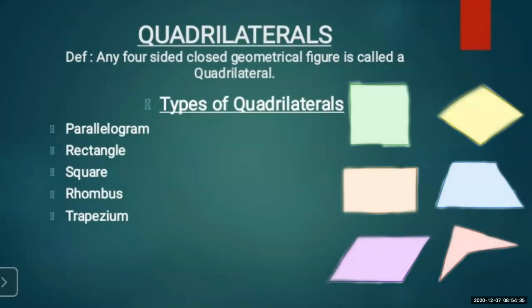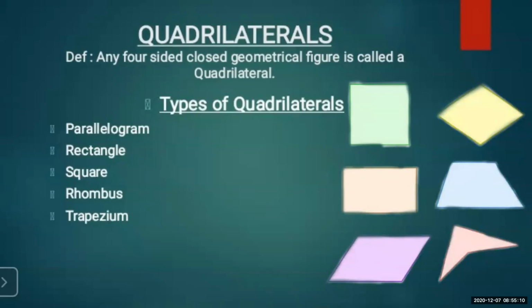And you can see over here the types of the quadrilateral. The first one is parallelogram, second rectangle, third square, fourth rhombus, and the last one is the trapezium. Now in this particular lesson, the quadrilateral is basically divided into two major parts. The first part is the parallelogram, and the second topic is trapezium.